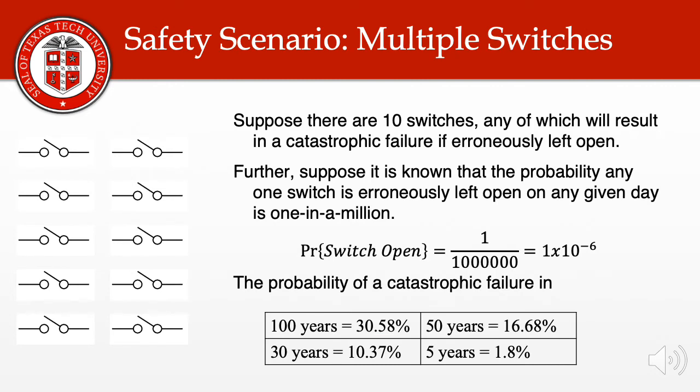But what if there is more than one switch? In fact, let's say that there's 10 of them, any one of which will cause a catastrophic failure if erroneously left open, and each switch has a 1 in a million chance of erroneously being left open. The probability of catastrophic failures are shown here, but note that within 5 years there's a 2% chance, which is quite large, and within 100 years a 30% chance.